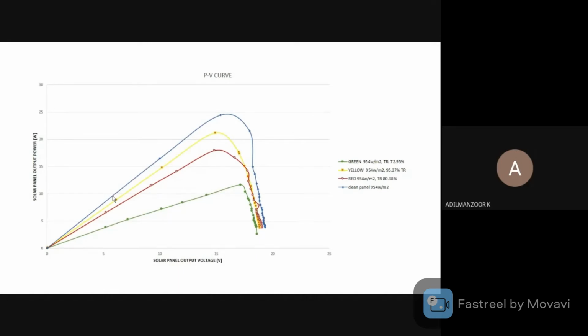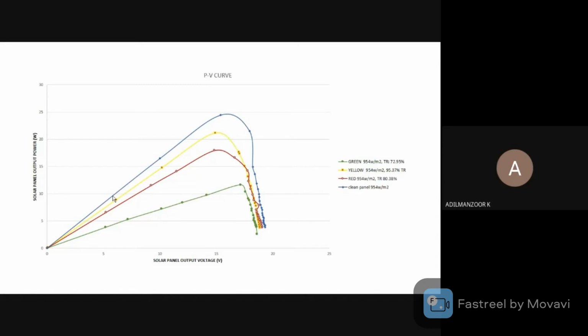So these are the IV and PV curves which are formed for different panels. First is the clean panel, and the corresponding yellow, red, green are the three different colors having different transmission ratios.